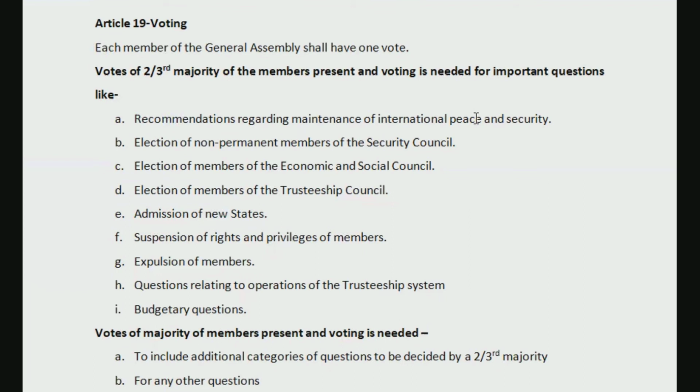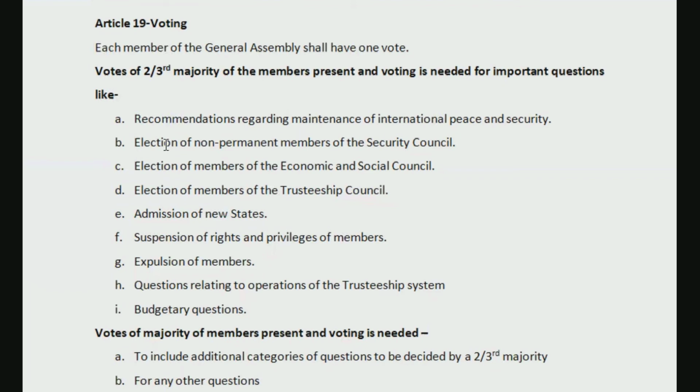But out of all those recommendations, which one should be picked? Which one would be approved? That depends on voting. Whatever recommendations receive more than two-thirds majority vote would be finally approved.